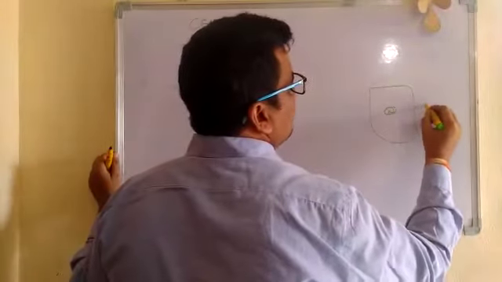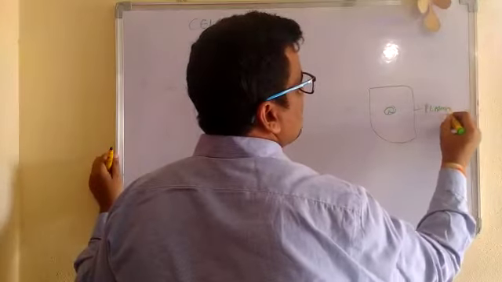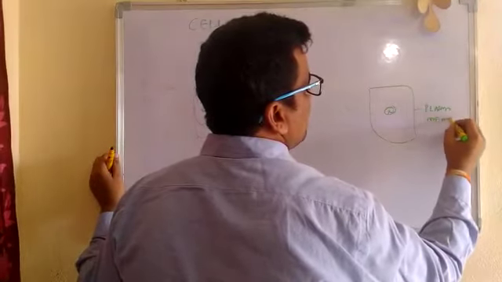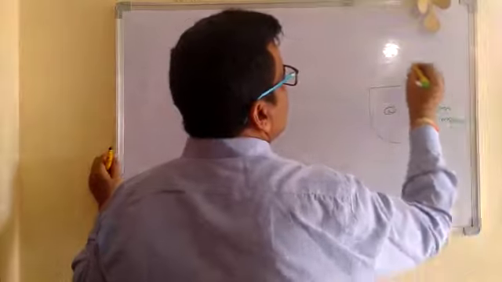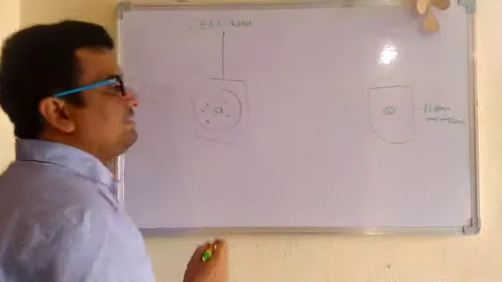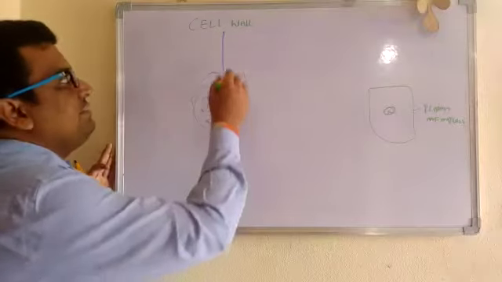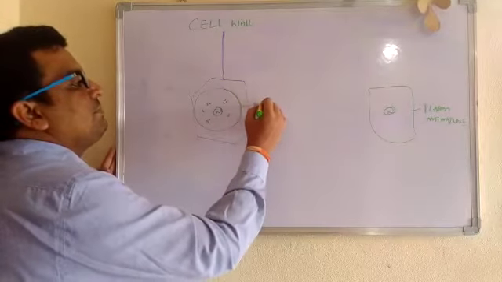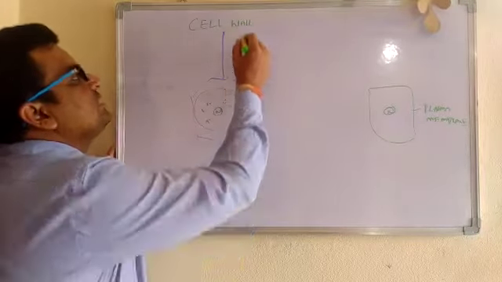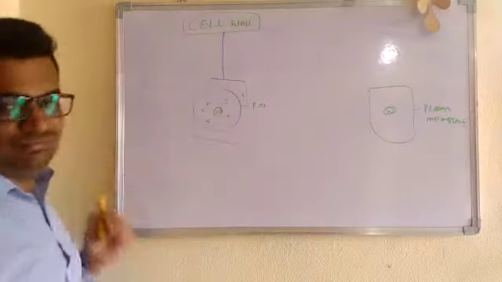It has a covering, which is called the plasma membrane. So a cell either has a plasma membrane as its boundary, or some cells have a plasma membrane along with an additional covering, the cell wall.